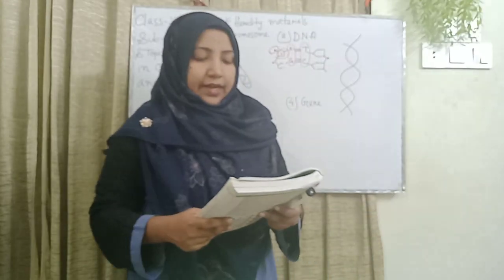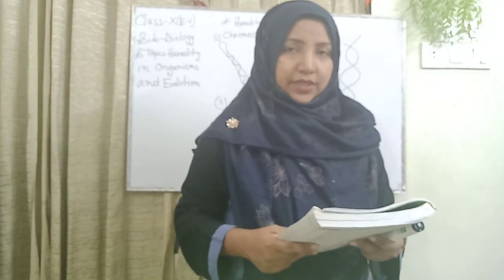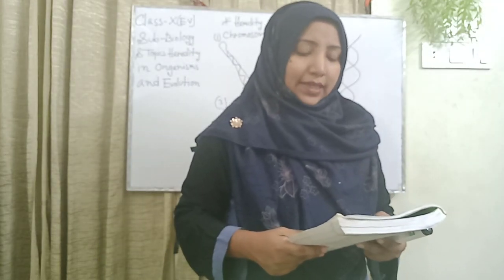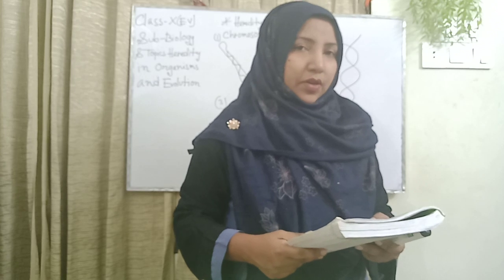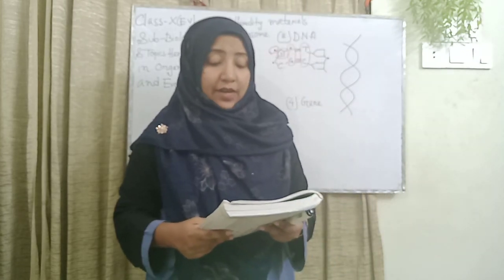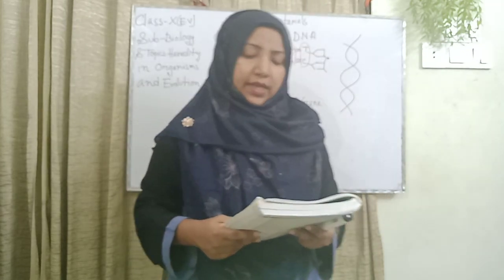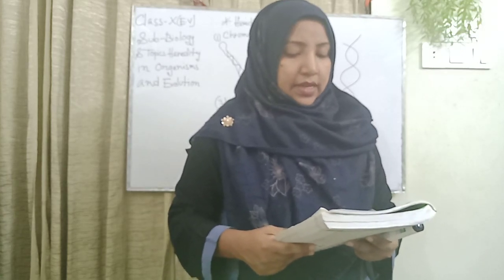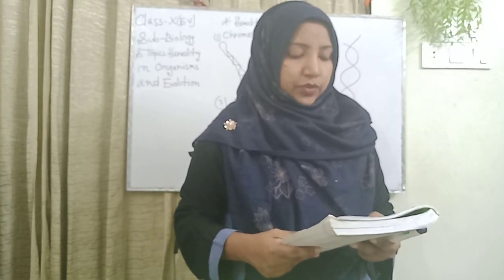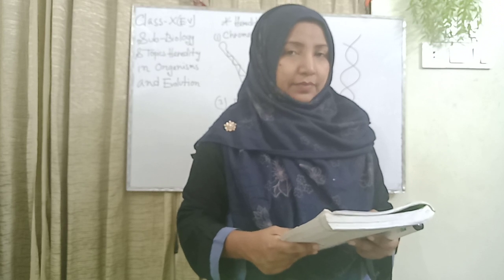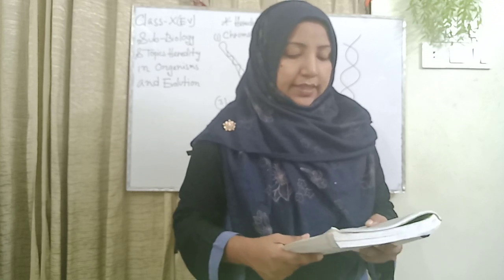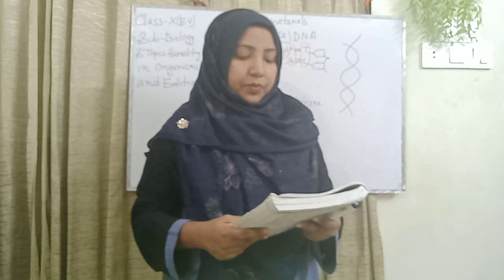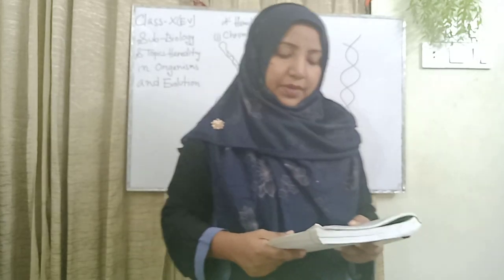Adenine and guanine, thymine and cytosine. The adenine of one strand bonds with the thymine of the other strand by 2 hydrogen bonds, and the guanine of one helix connects with the cytosine of the other helix by 3 hydrogen bonds. This bond is always developed between a purine and a pyrimidine.